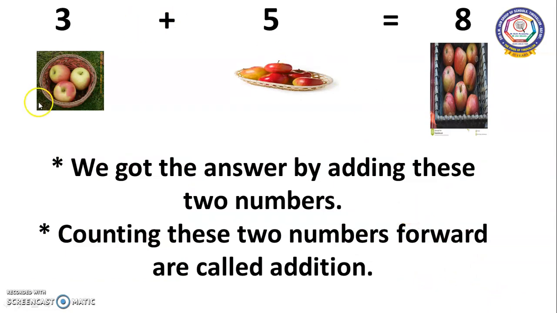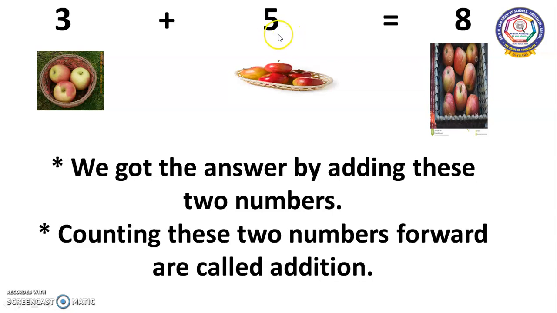See here there are 3 apples. Here there are 5 apples. The bigger number is 5, right? 3 plus 5 is equal to 8. How are we getting this 8? See children, 5 is the bigger number. We have to keep this bigger number in our mind. And 3 is a smaller number, so we have to leave 3 fingers. So what is this? Plus. Plus is the sign of addition.